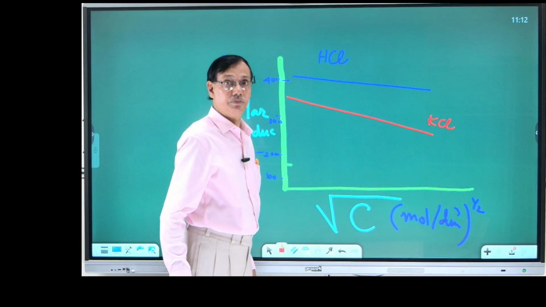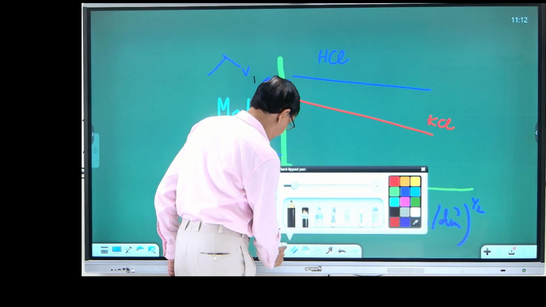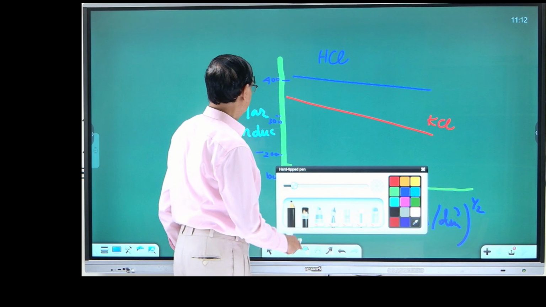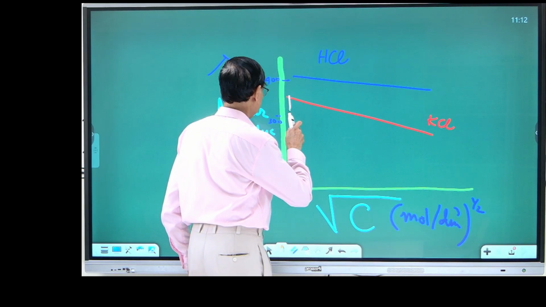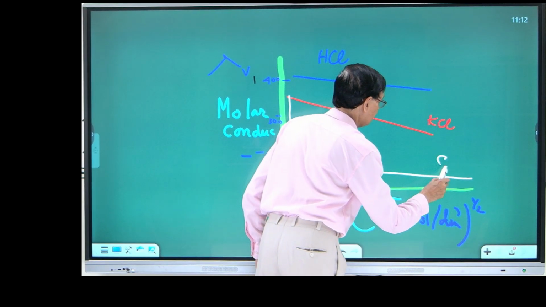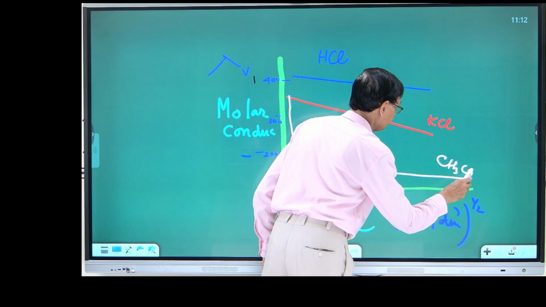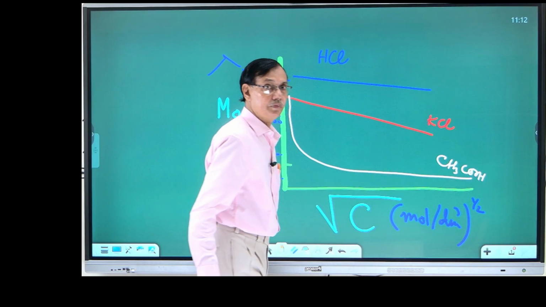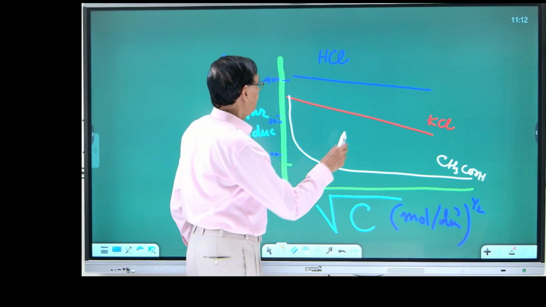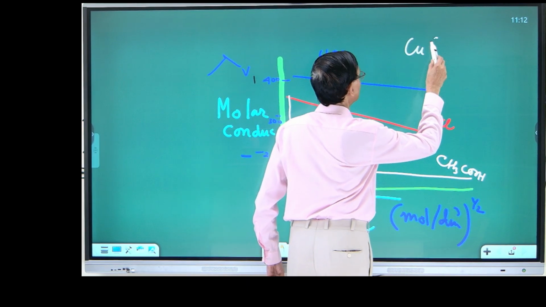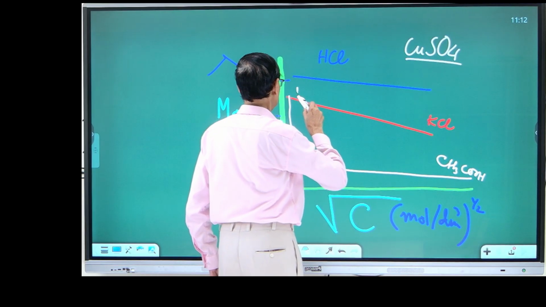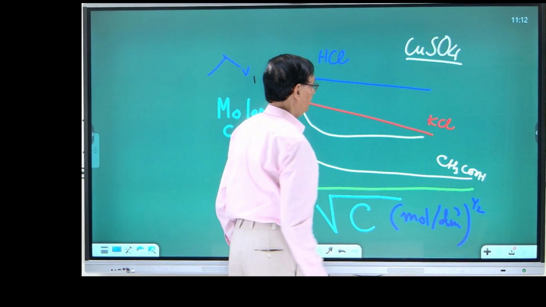If I take acetic acid, like that. So you see the nature is different. And if I take copper sulfate, another electrolyte, it is in between, like that.